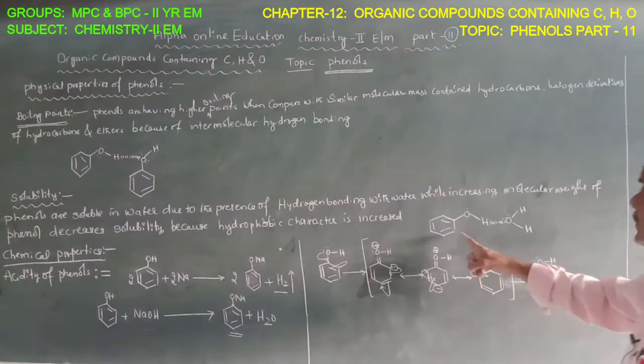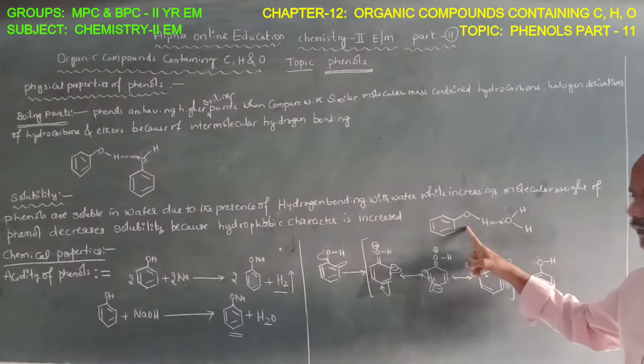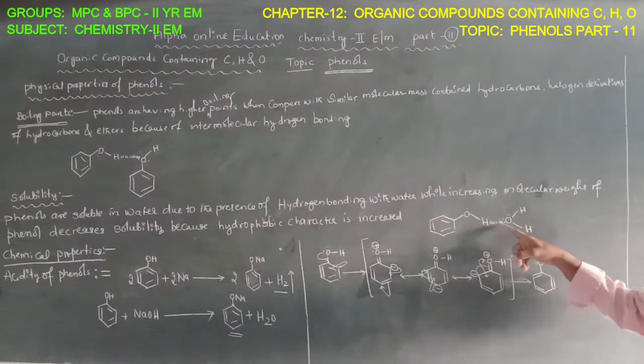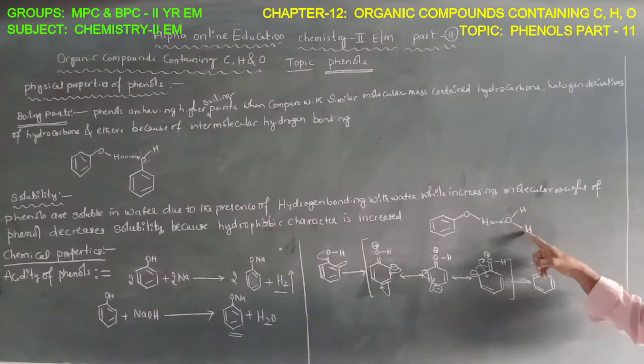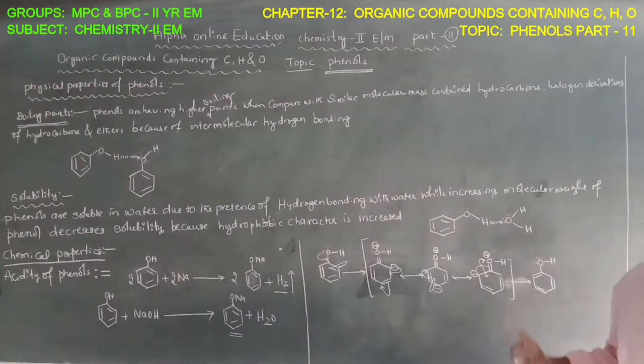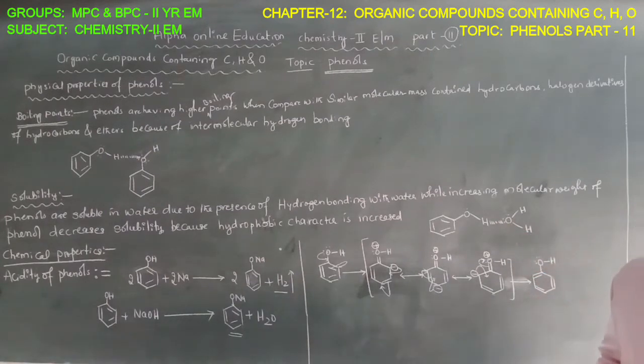You can observe the hydrogen bonding with water here. This is a simple phenol molecule, which can form a hydrogen bond with a water molecule. That's why phenol is soluble in water, because of the presence of hydrogen bonding.